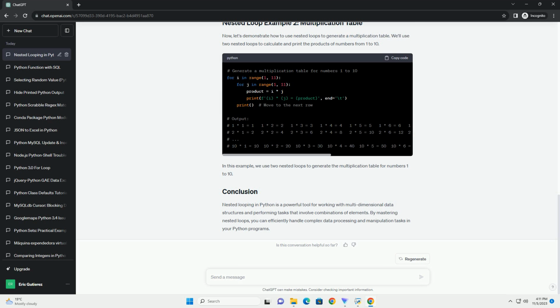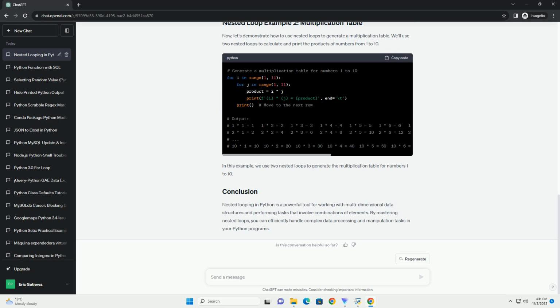This code will output the following. In this example, the outer loop iterates through each row of the matrix, and the inner loop iterates through the elements within each row. You can also use nested while loops for similar purposes. Here's an example. This code will produce the same output as the previous example. Nested loops are often used for matrix operations, like matrix traversal, addition, or multiplication. Here's a simple example of matrix traversal using nested loops.